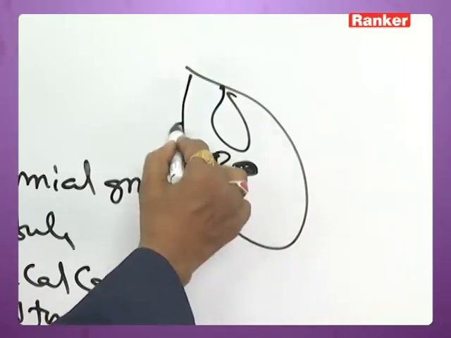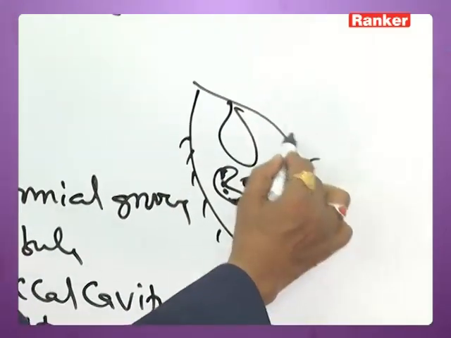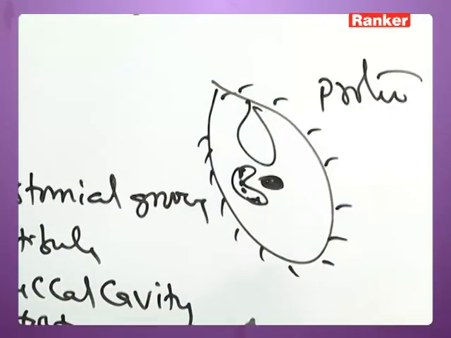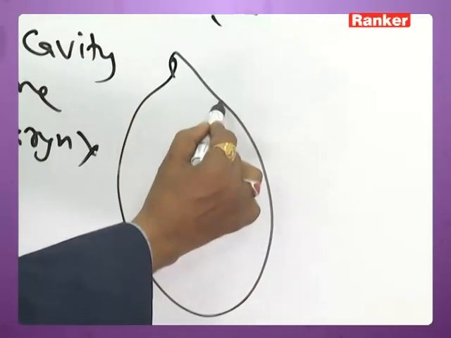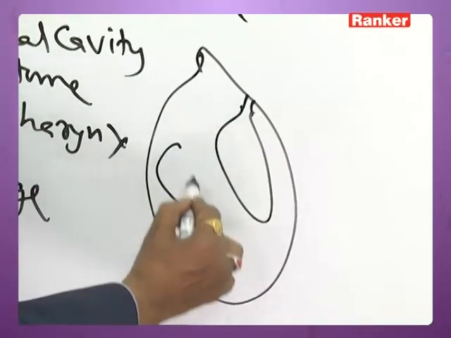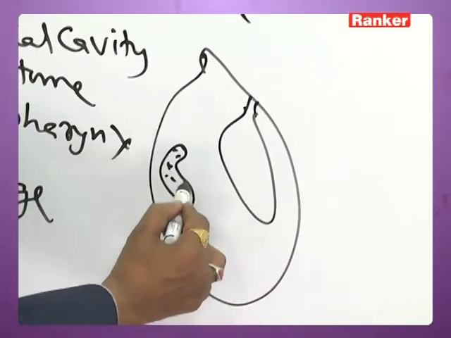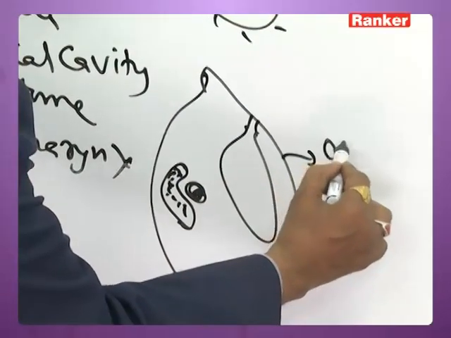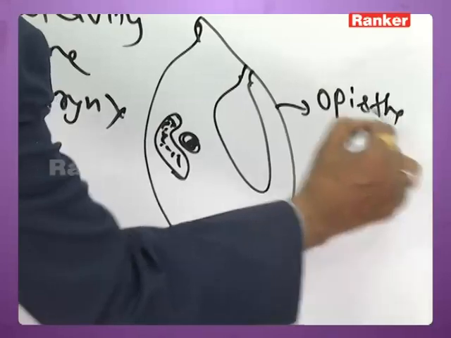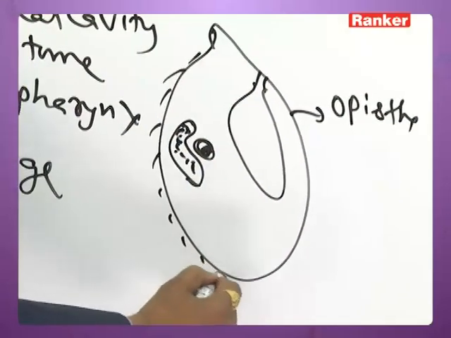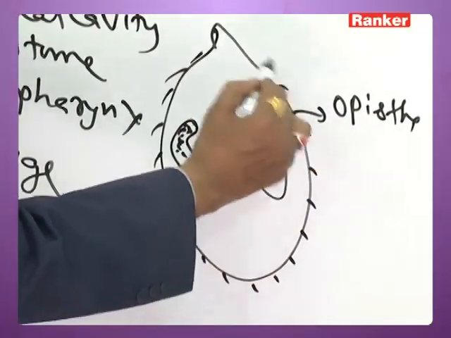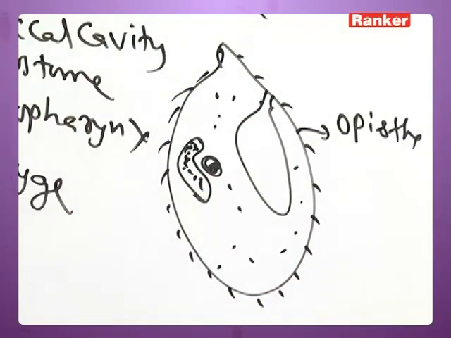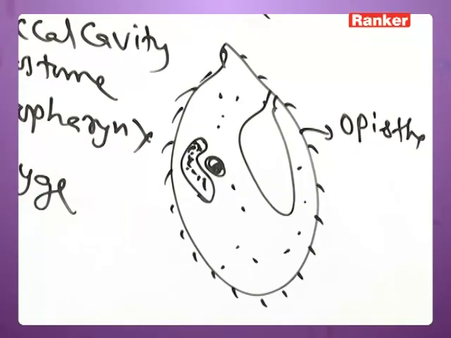The anterior daughter Paramecium is called proter, and the posterior one is slightly bigger in size, which is called opisthe.